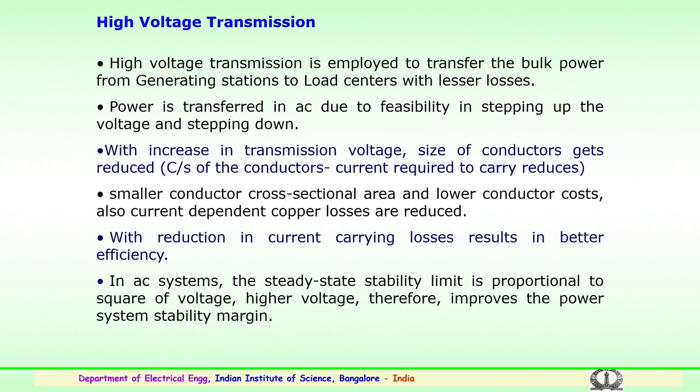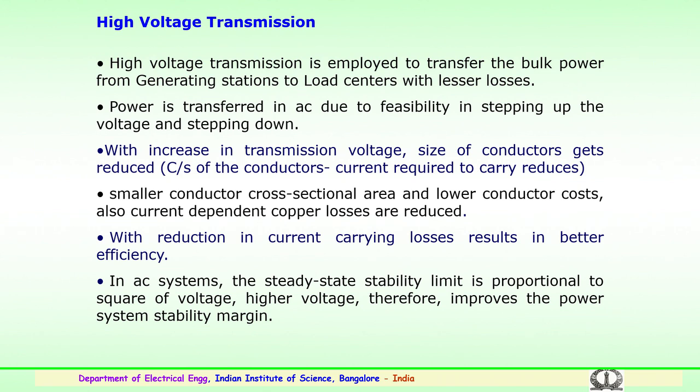Then, with an increase in transmission voltage, the size of the conductor, that is the diameter and cross section of the conductor, gets reduced, and the current required to carry the power also reduces, because the voltage is very high.